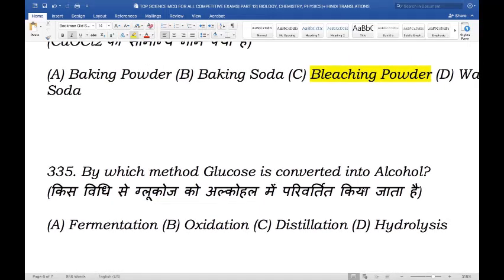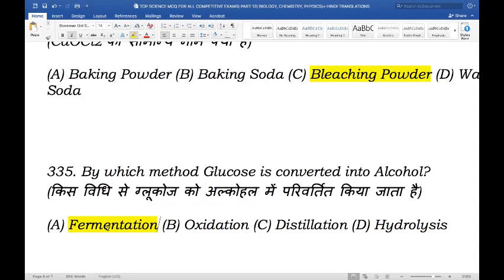Moving on. By which method is glucose converted into alcohol? Is it fermentation, oxidation, distillation, or hydrolysis? So the method where glucose is converted into alcohol is known as fermentation.